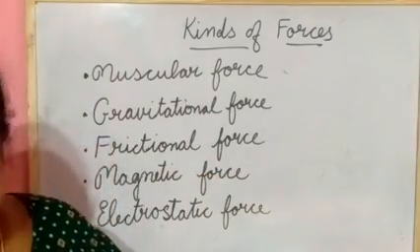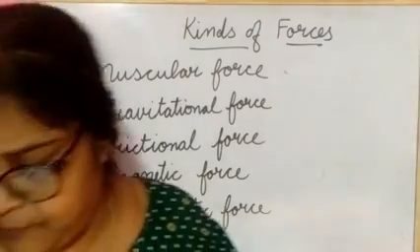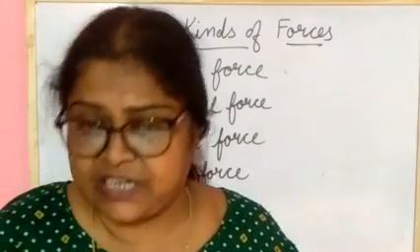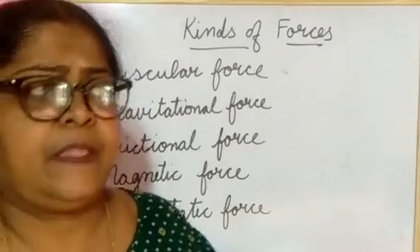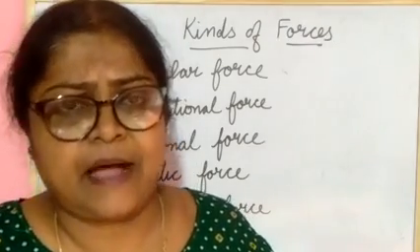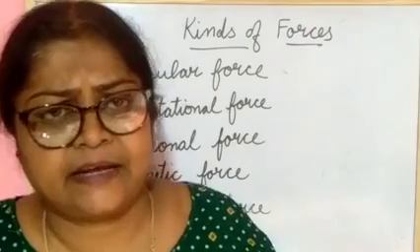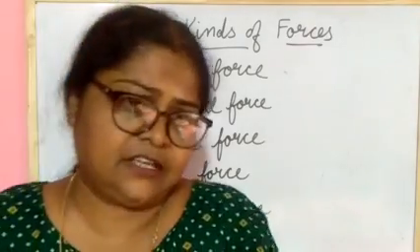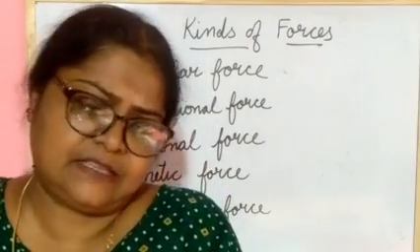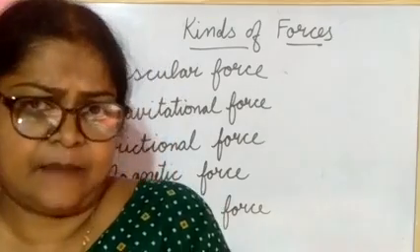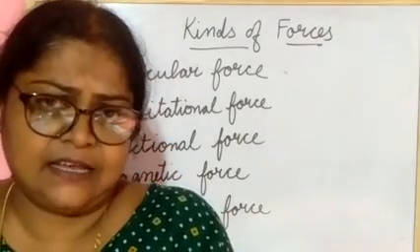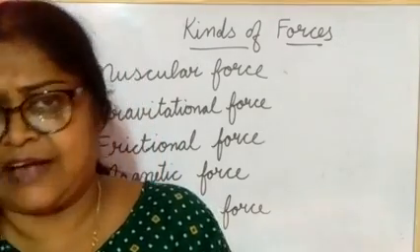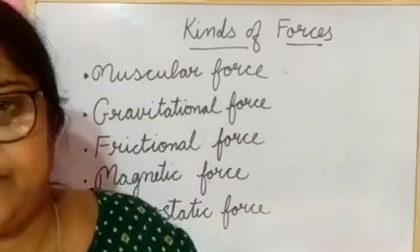Next one, what is that? Magnetic force. The force extended by a magnet or iron object is called a magnetic force. If you take a magnet and some iron pins, what you will see is that the magnet is attracting the pins.